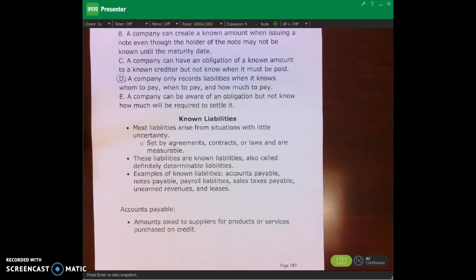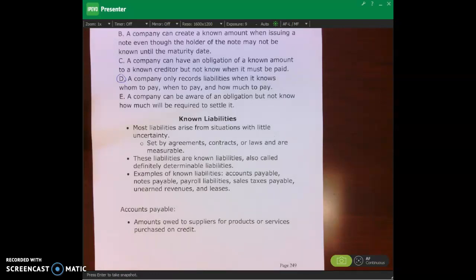So as I said, in this lecture video we'll be talking about accounts payable, note and sales tax payable, and unearned revenues. Okay? So we know what accounts payable is, so I'm not going to go into too much detail there. If we were to purchase supplies or merchandise inventory on credit or on account, we would debit supplies or merchandise inventory, and then we would credit accounts payable, okay? So again, accounts payable is amounts owed to suppliers for products or services that are purchased on account or on credit, such as purchasing supplies or merchandise inventory, for example, okay?